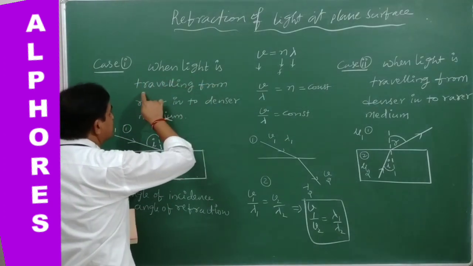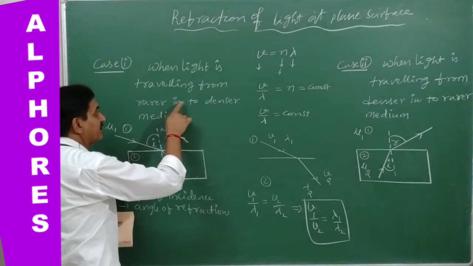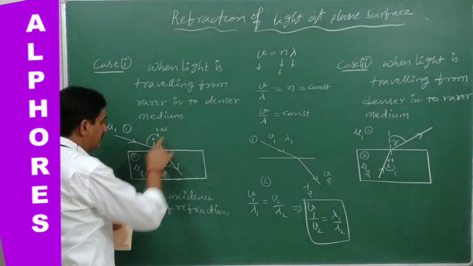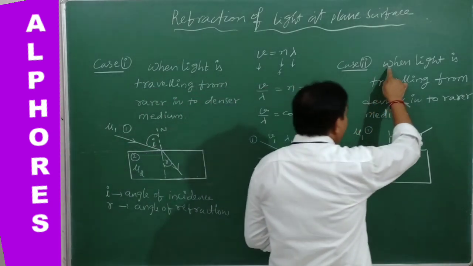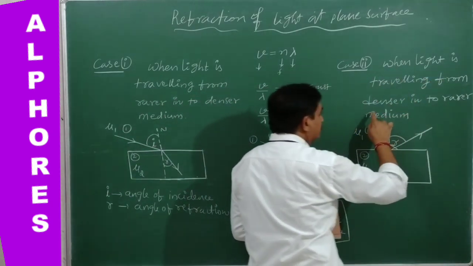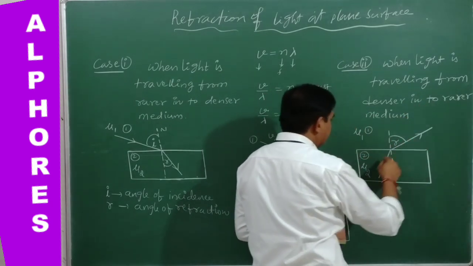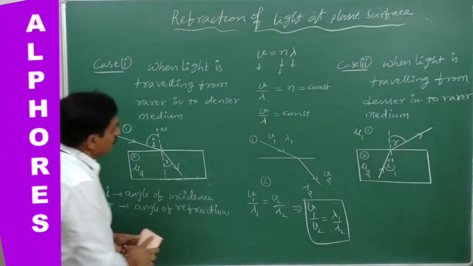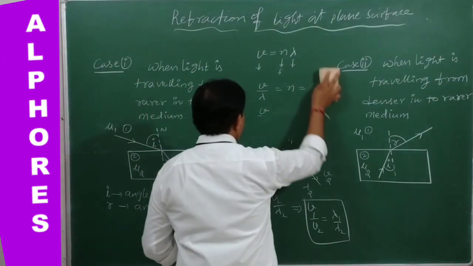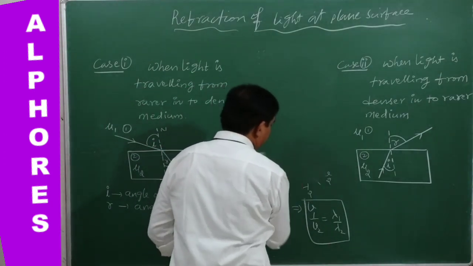Case 1: when light travels from rarer into denser medium, it bends towards the normal. Case 2: when light travels from denser into rarer medium, it bends away from the normal. Now, let us see the laws of refraction.